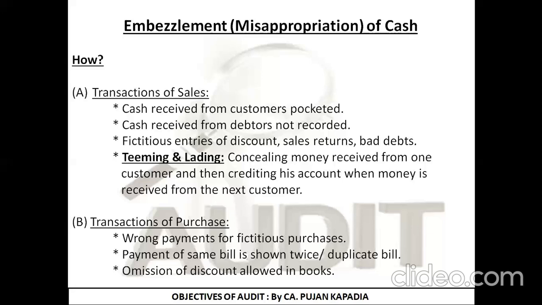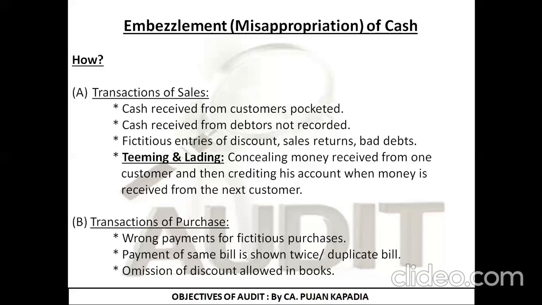Mr. A paid 10,000 rupees. I passed no entry in my books of account, as a result of which I have already taken away those 10,000 rupees. Now, when Mr. B is paying me 20,000 rupees, I am showing in my books of accounts that it is not 20,000 from Mr. B, I have received 10,000 from Mr. A and 10,000 from Mr. B. Are you getting, friends?